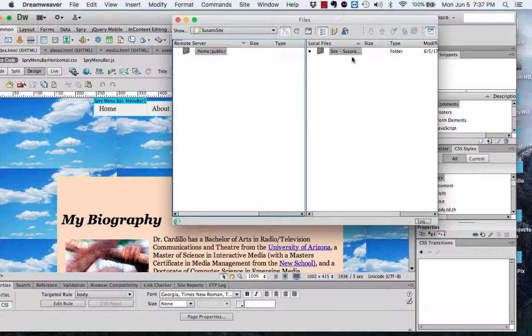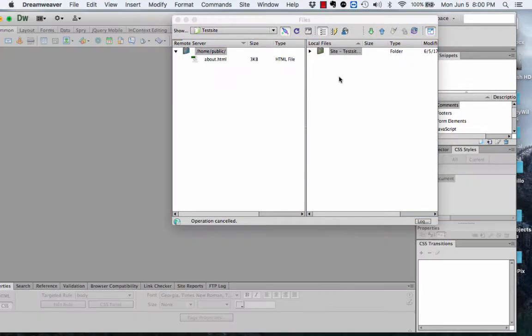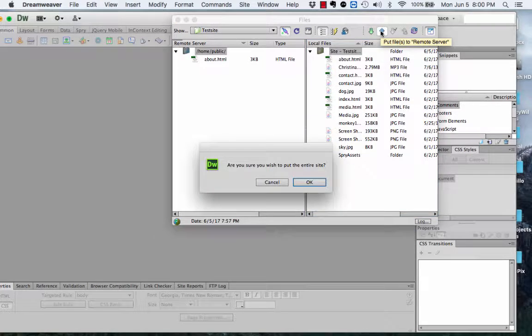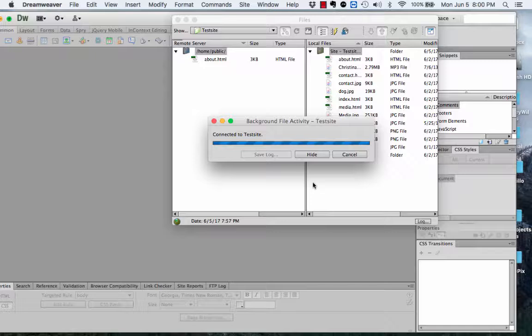Then you want to go over here and click on this little upload arrow. So if you're doing this correctly, when all of your files are on this side, and when you upload them, you will watch them all connect to the other side.